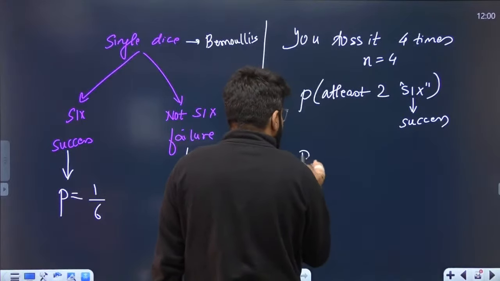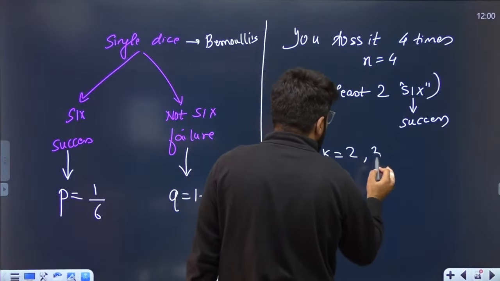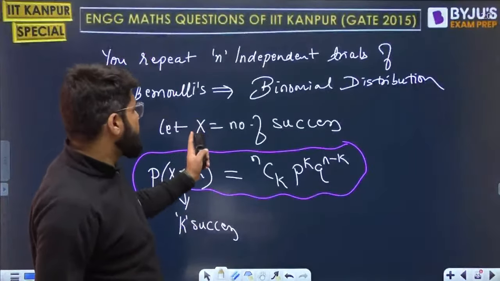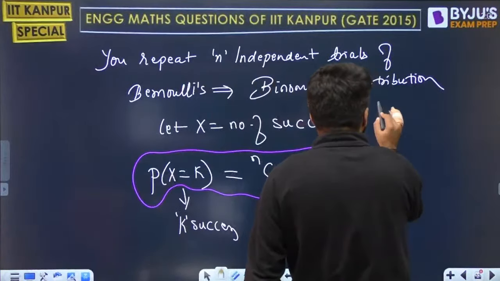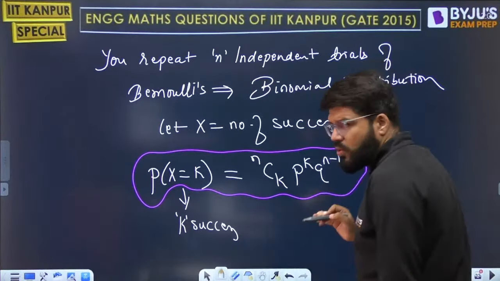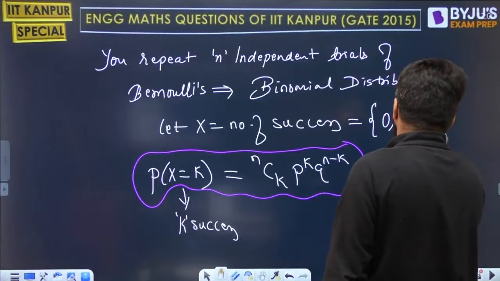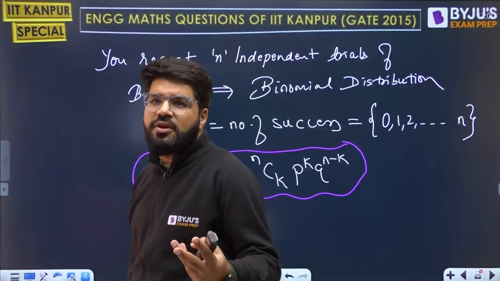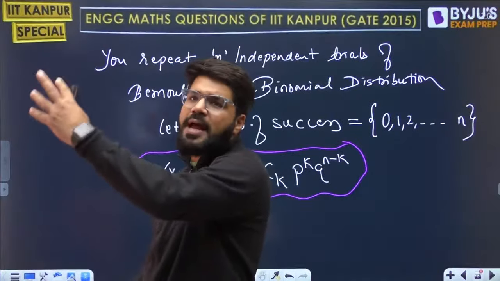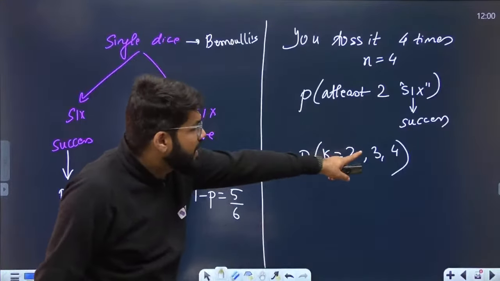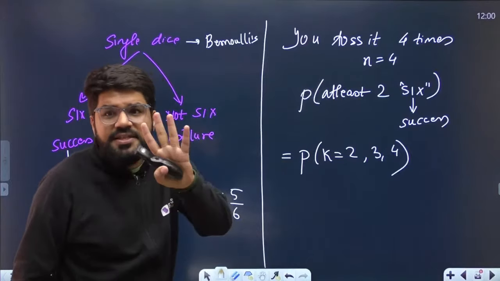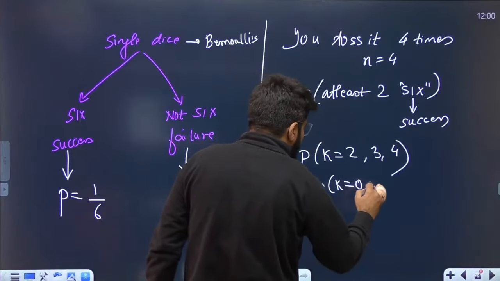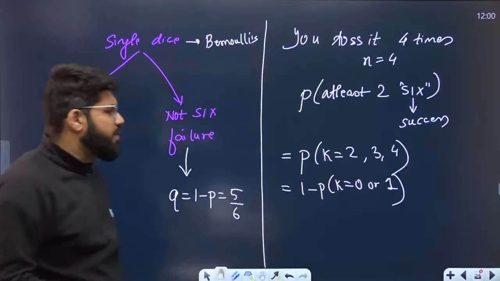So the probability of at least 2 successes means the probability that k is equal to 2 or 3 or 4. You can get at maximum 4 successes. Let x be the number of successes. The number of successes could be 0, 1, 2, or maximum n. You repeat the Bernoulli trial n times, and every time it's a success or failure. The worst case is 0 successes, the best case is n successes. You toss it 4 times, so you can get at most 4 sixes, not more than that. Or you can also solve it as 1 minus the probability of k equal to 0 or 1. Let's reverse it, because going forward there are 3 cases.